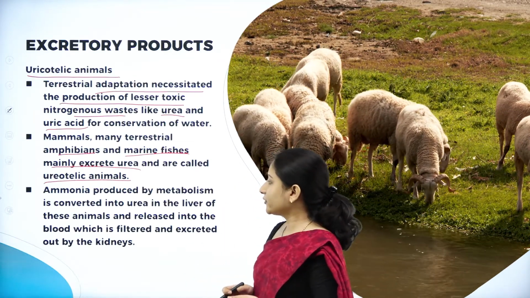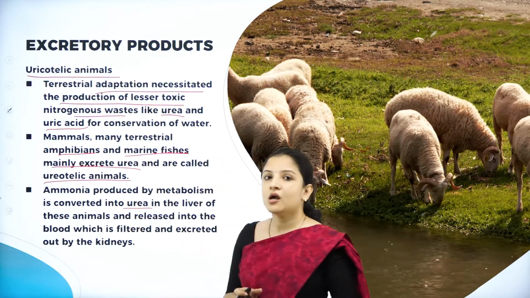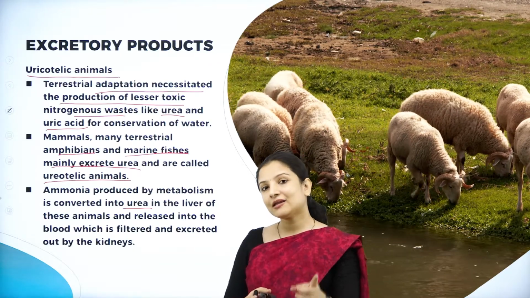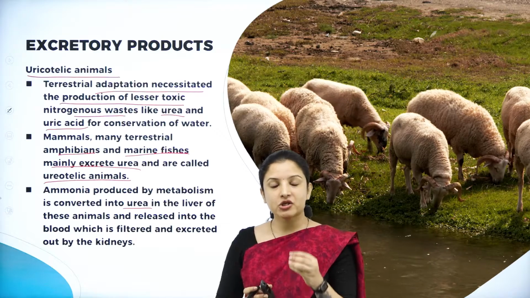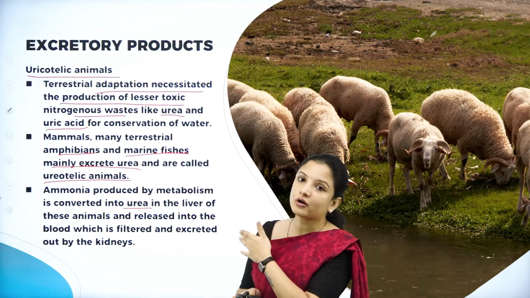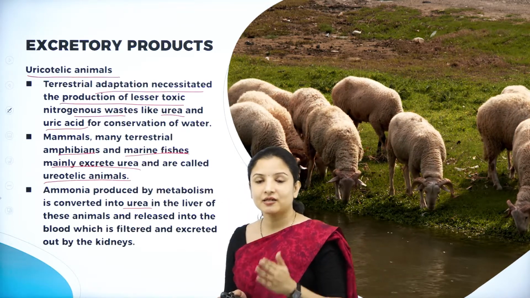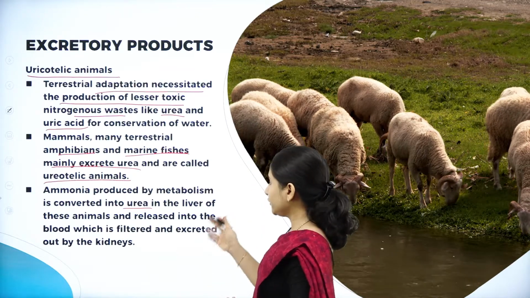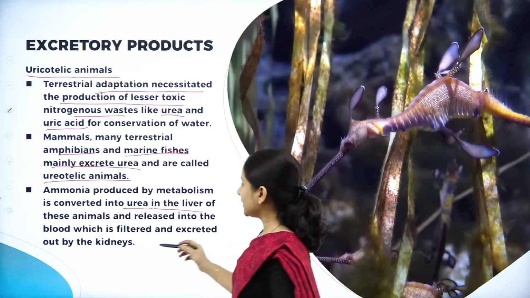And ammonia produced by metabolism is converted into urea. So here ammonia is also one of their waste products. But can they excrete ammonia? No. Why? Because ammonia excretion requires a lot of water, which these organisms are not capable of providing. So that is why the ammonia that is there in the body as nitrogenous waste gets converted into urea in the liver, and then it gets released into the blood.